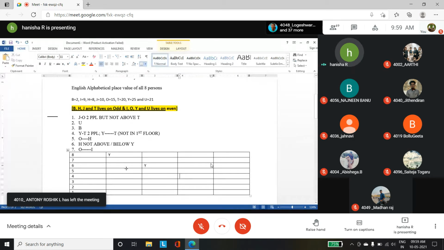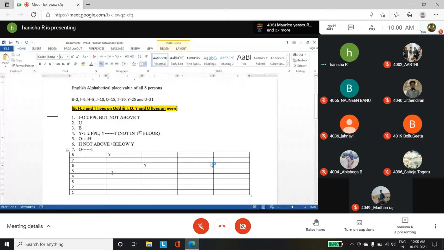So with this, T lives after Y, 2 persons and then T. So T here. Y, 2 persons and then T. So T lives here. As per the rule, T should live on odd, so it is on the odd positions 5 and 3. Okay, the position is filled.